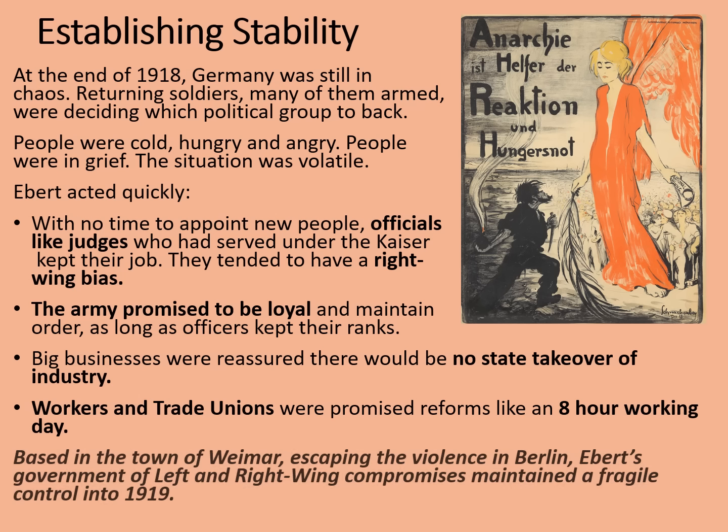Based in the town of Weimar, escaping the violence erupting in Berlin, Ebert's government of left and right-wing compromises maintained a fragile control in 1919. And this is also why we call this period in German history the Weimar Republic.